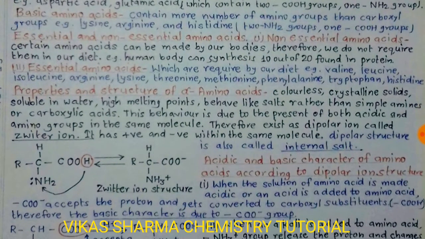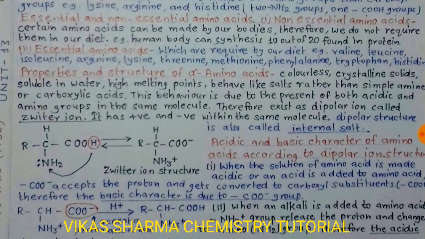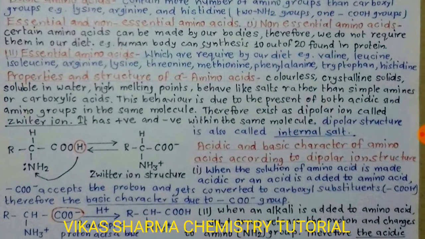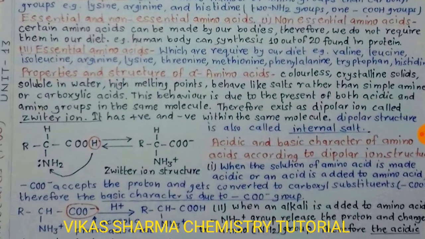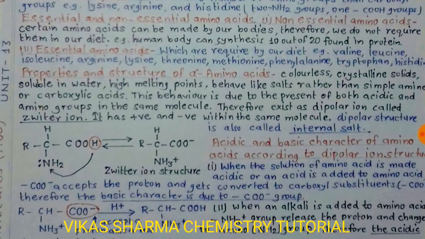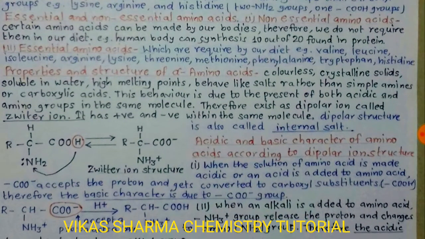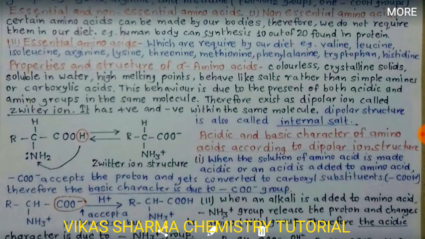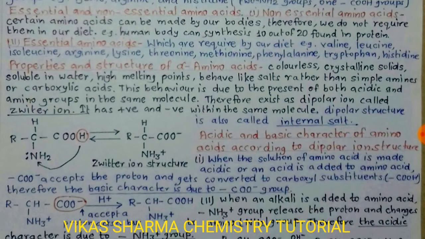The next topic is properties and structure of alpha amino acids. They are colorless, crystalline solids, soluble in water, with high melting points, and behave like salts rather than simple amines or carboxylic acids. This behavior is due to the presence of both acidic and amino groups in the same molecule, therefore they exist as a dipolar ion called a zwitterion. It has positive and negative charges within the same molecule. The dipolar structure is also called an internal salt.